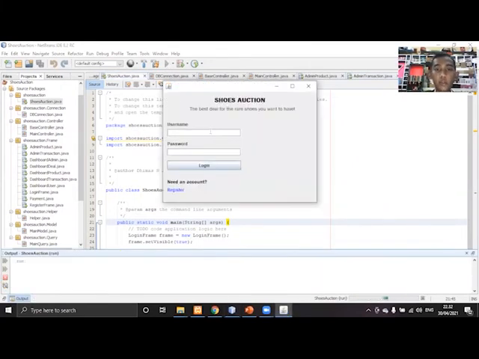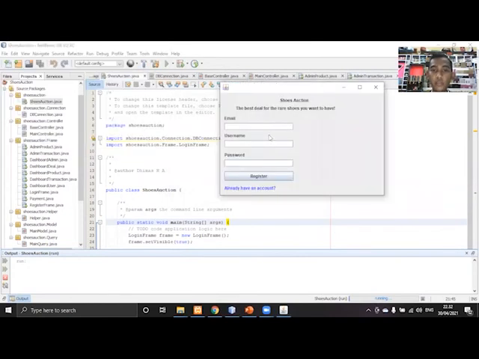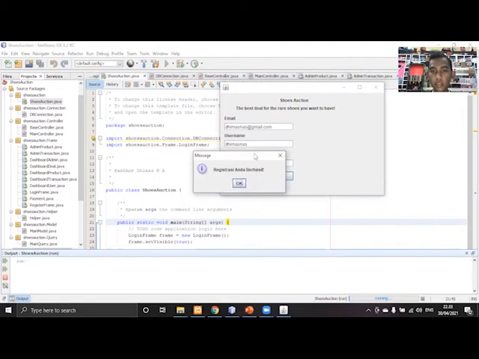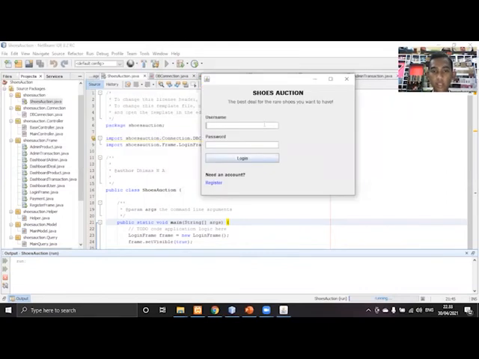This is first the login. If you have an account, you can just log in directly. But if you don't have an account, you must create an account under register. And you must fill in all the text fields here. This is register, and you can log in.